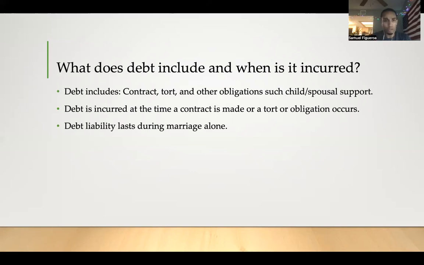Just an example. Debt is incurred at the time when the contract is incurred, when the tort is made, or other obligation incurs like child or spousal support. And a tort, like we all know, can be a car crash and you're sued for negligence and you've got to pay certain fees. But that'll be a situation where debt will be incurred. And debt liability technically lasts during the marriage alone. So if the marriage dissolves, then there's no debt liability when it comes down to creditors being able to reach into community property funds.